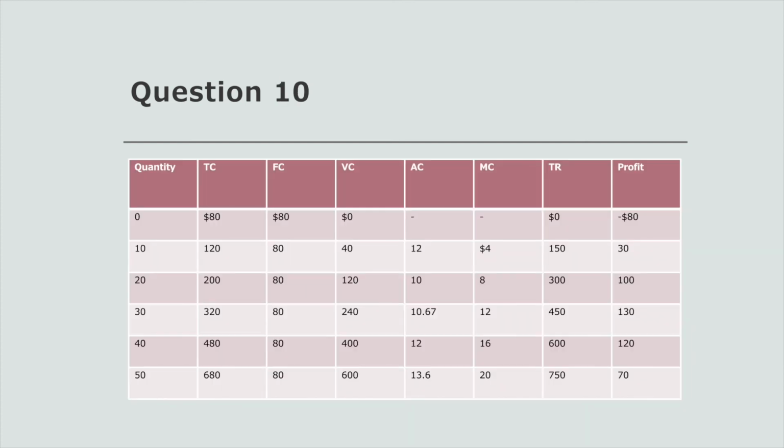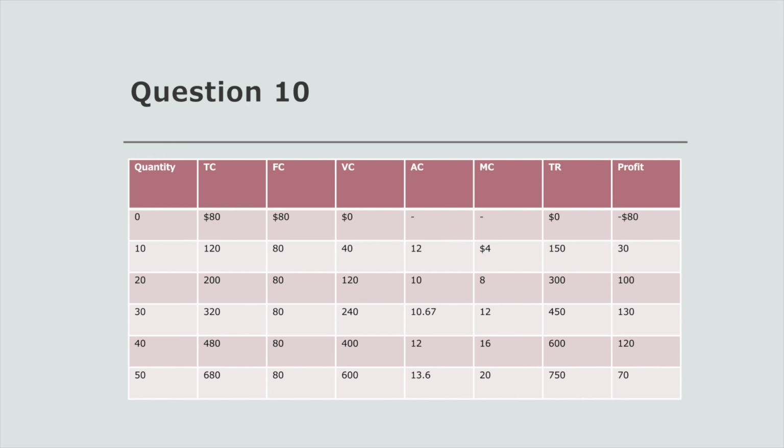Now for question 10, we're asked to fill out this table using the very limited information provided. So in this case, we're going to use almost every formula provided in the textbook. So we have a formula for total revenue, total cost, marginal revenue, marginal cost, average cost, as well as profit. The way we start off this question is by looking at the first row where our profit is negative 80. We know that with the quantity 0, there can be no variable cost, and so we know that the fixed cost will be 80. That enables us to fill out the fixed cost for all the other rows.